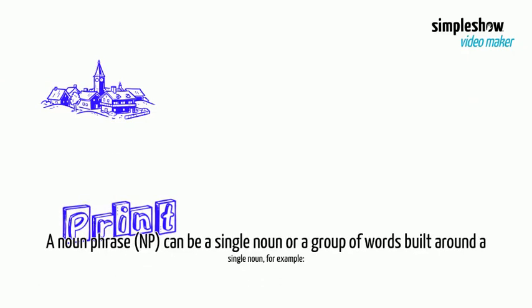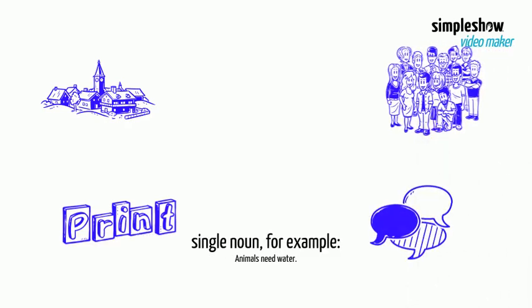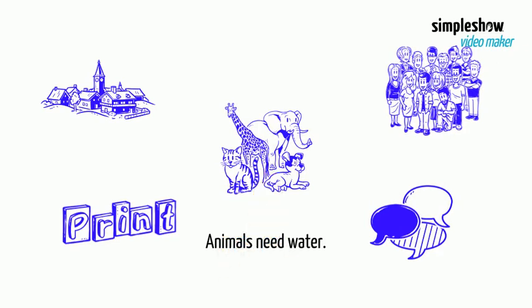Noun phrase. A noun phrase can be a single noun or a group of words built around a single noun. For example, animal needs water.